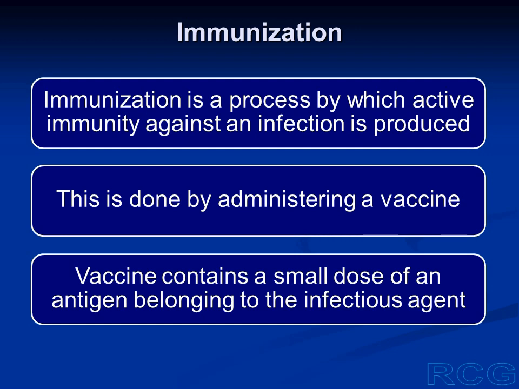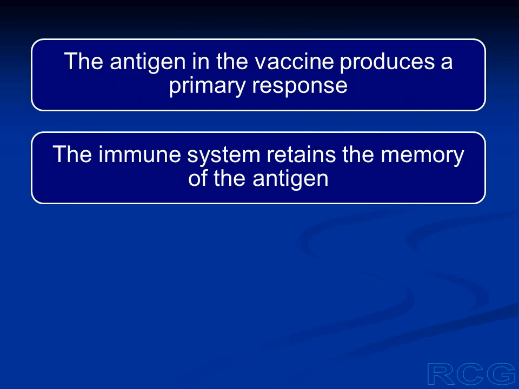And if in future we are naturally exposed to this pathogen, a secondary response will develop, and this secondary response will protect us against the infection or the pathogen. So the purpose of giving vaccine is to produce a primary response purposely so that our immune system retains the memory of the antigen or the pathogen.